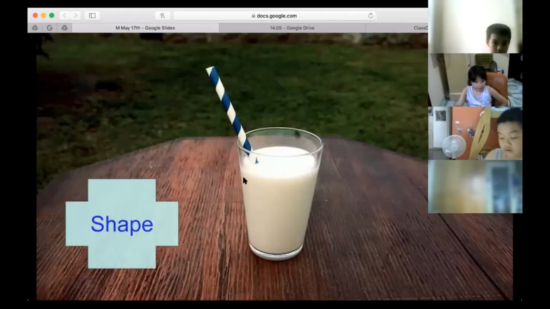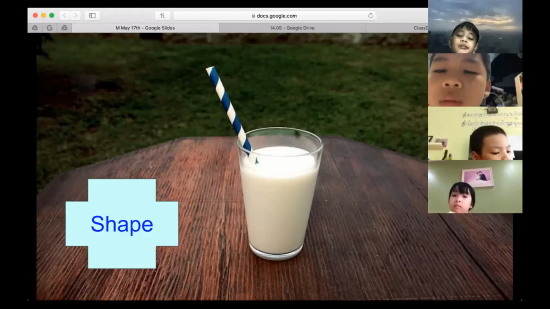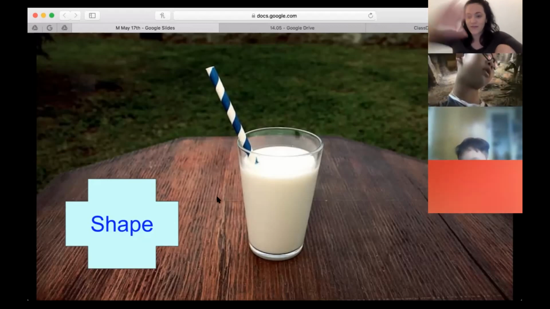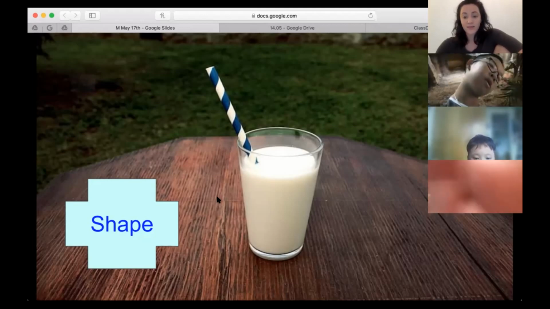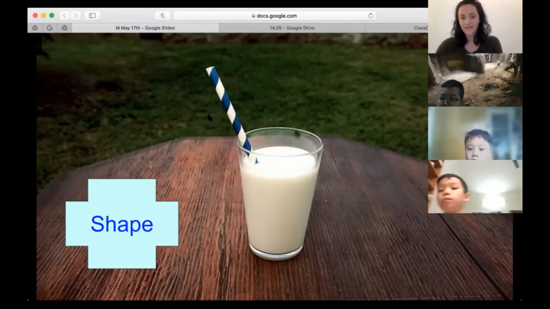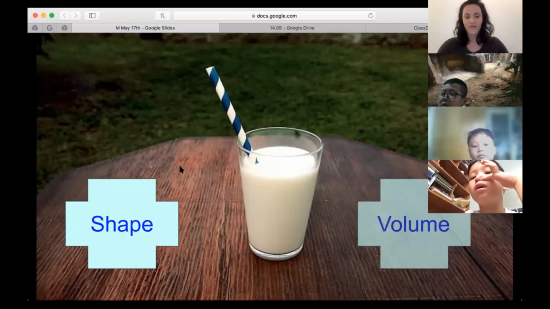Next one. Here I have a glass of milk. Does it have a shape? Ben, does the milk have its own shape? Yes. What shape is the milk? It's a circle. But what if I put it on the table? If I spill the milk on the table, Ben, does it have a shape? No. So does milk have its own shape? No. What shape does it take? The cup. Yeah, the milk is the shape of the cup. It takes the shape of its container.